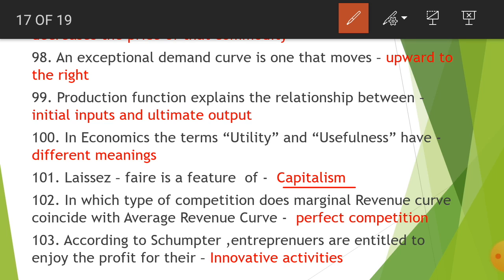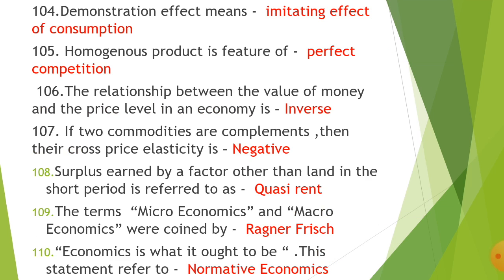Next is in which type of competition does marginal revenue curve coincide with average revenue curve? It is perfect competition.